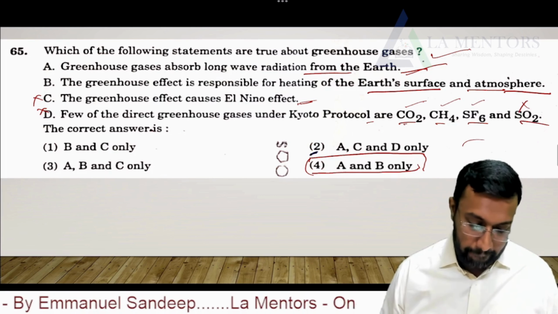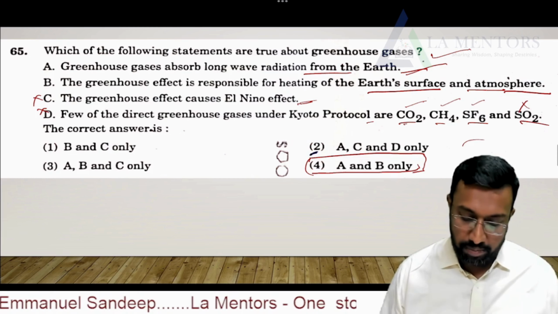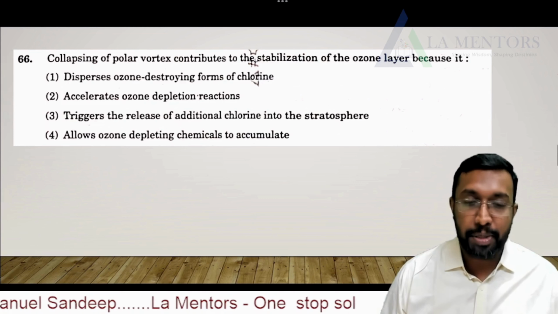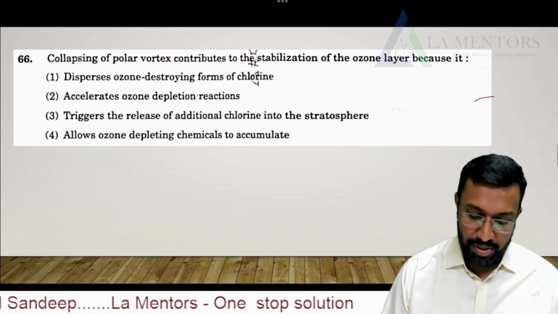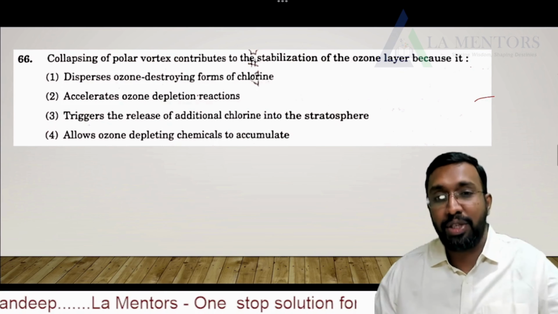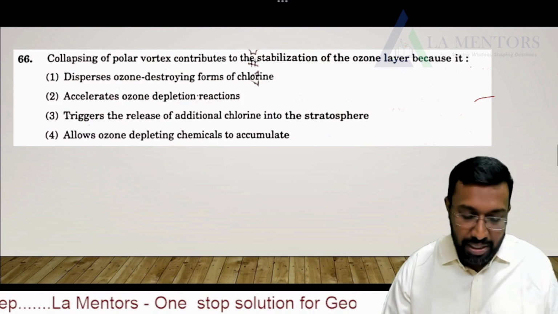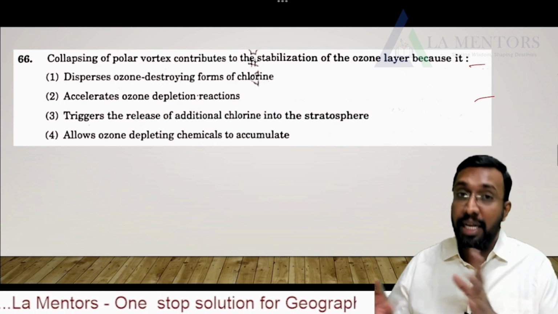Okay. Next, moving further. Collapsing of polar vortex contributes to stabilization of ozone layer because it. If you have understood what the polar vortex is, you will be able to answer this question. Generally this is seen along the higher latitudes.